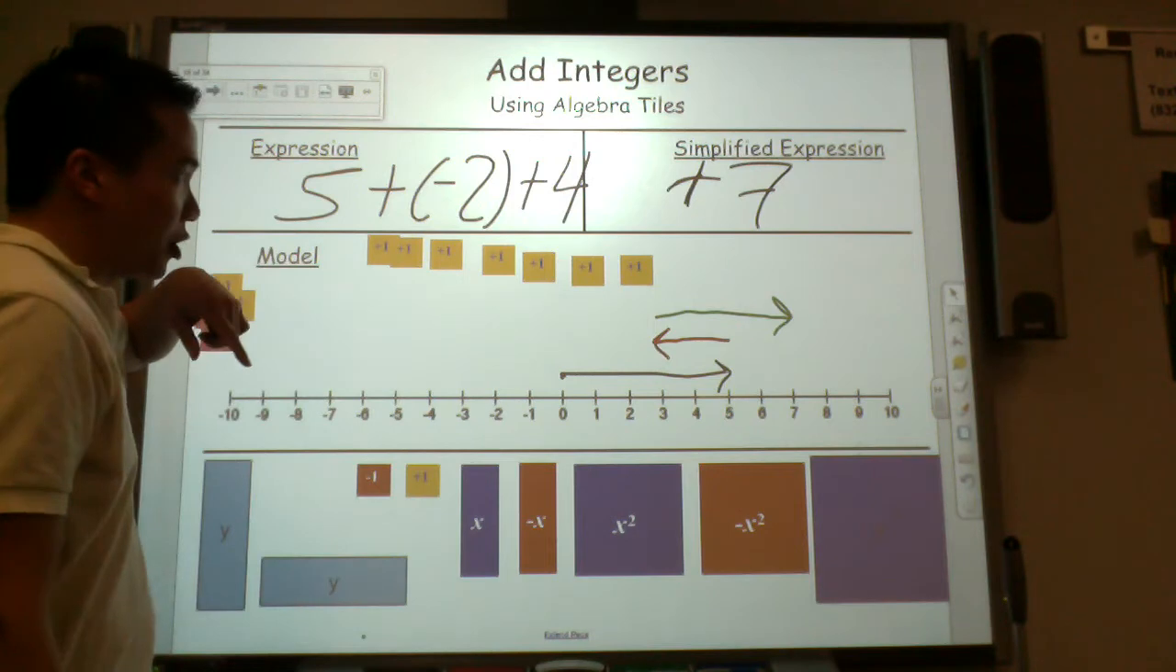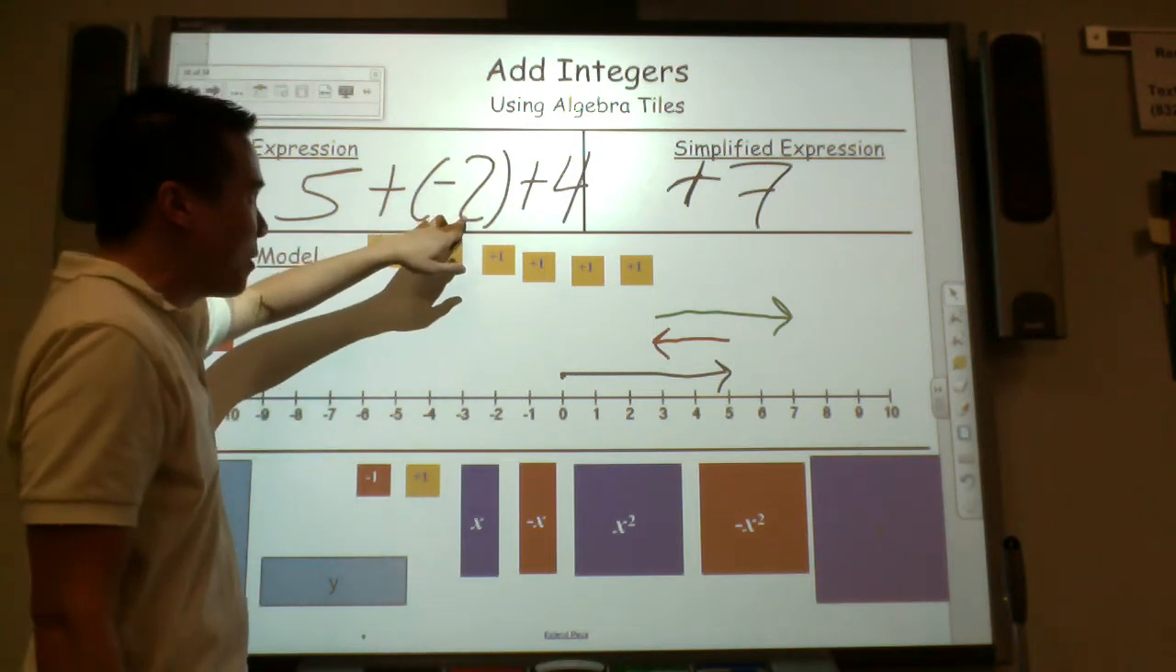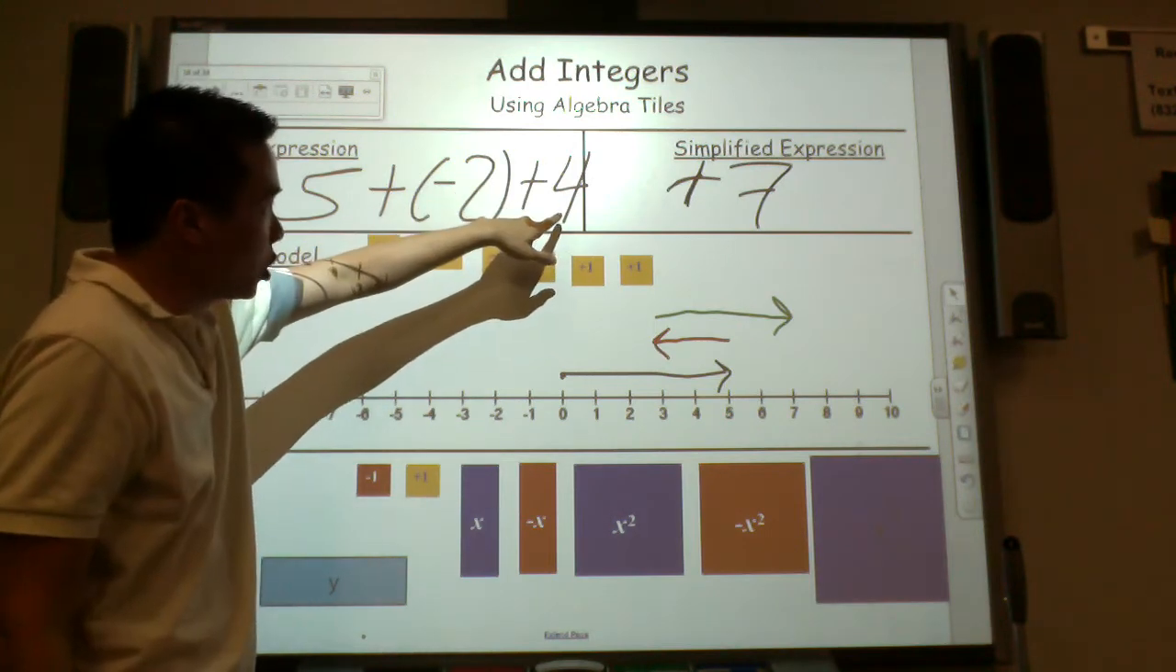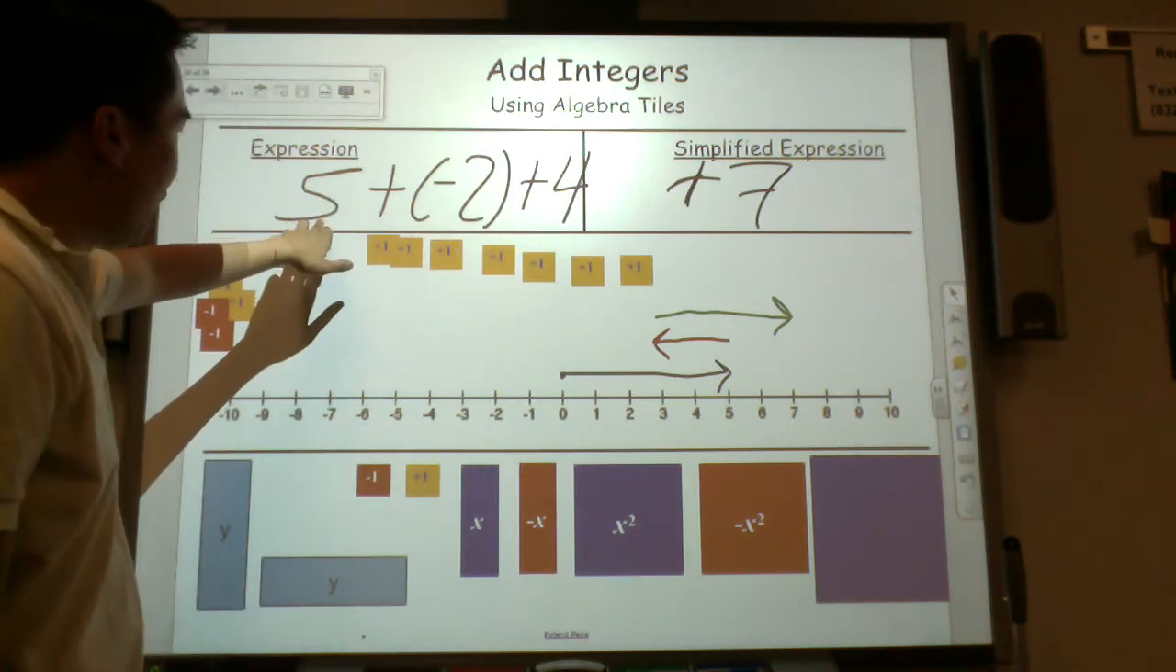And last but not least, let's try to make a storyline. You have 5 good players in your team. You put 2 bad players on your team. Then you put 4 good players. So see, I've started with 5 good players.